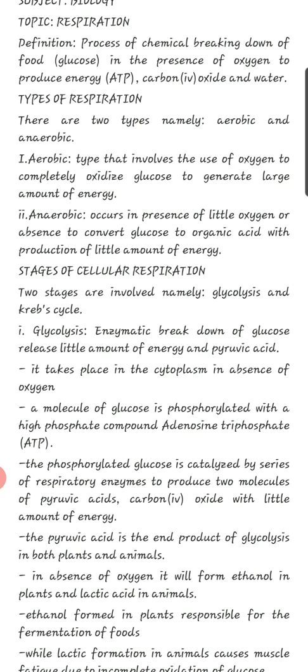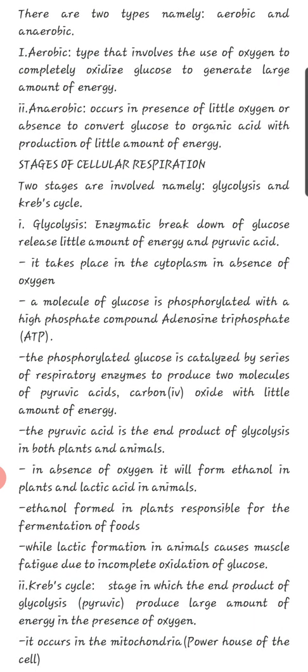Here, a molecule of glucose is phosphorylated with a high phosphate compound, adenosine triphosphate, that is ATP. The phosphorylated glucose is catalyzed by a series of respiratory enzymes to produce two molecules of pyruvic acid, carbon dioxide, with little amount of energy. The pyruvic acid is the end product of glycolysis in both plants and animals.